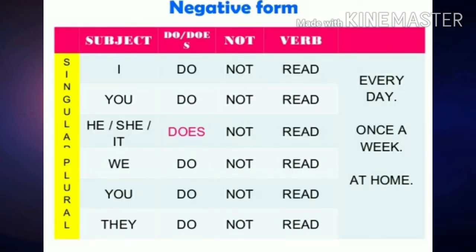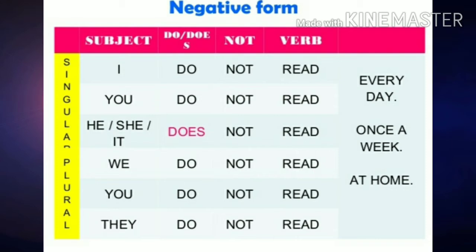Let's study how to frame negative sentences in simple present tense. Subject plus do or does plus not plus verb, then adverb or object, whatever it is. For example, I do not read every day. You do not read every day.